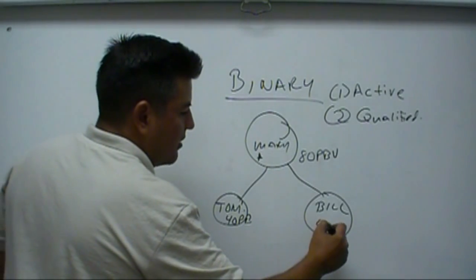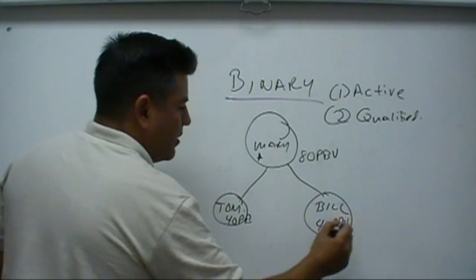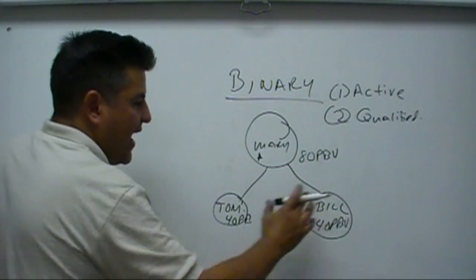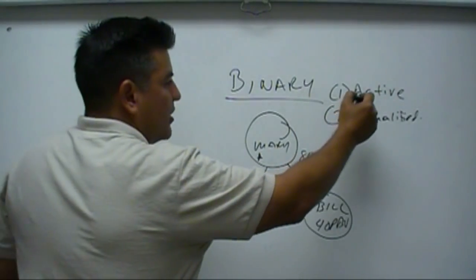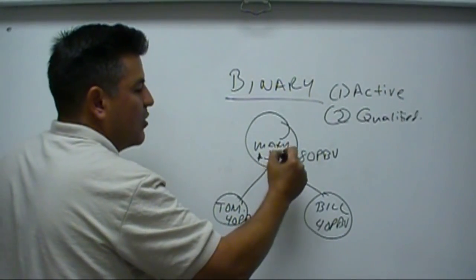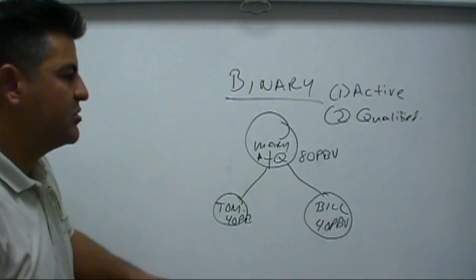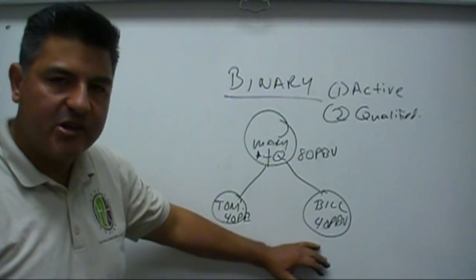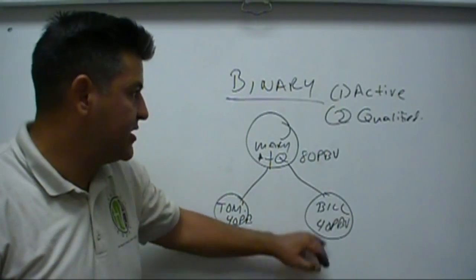That's the same here with Bill, 40 personal BV. Since they're both active, she's not only active, but she's also qualified. These are the two requirements that you need to achieve in order to receive binary team commissions.